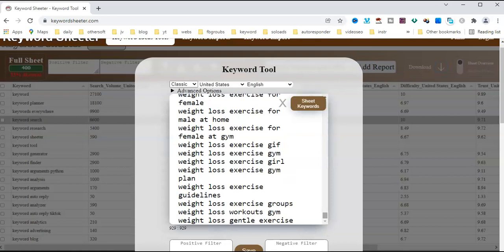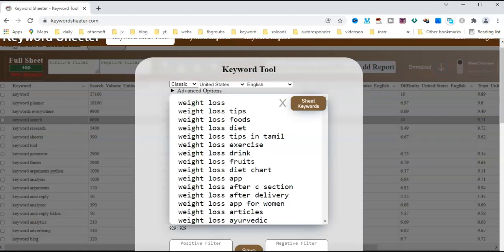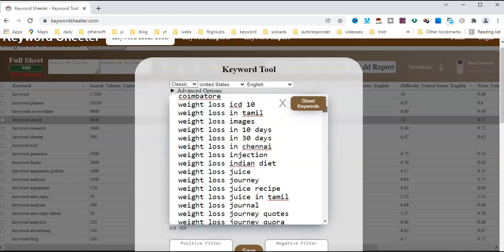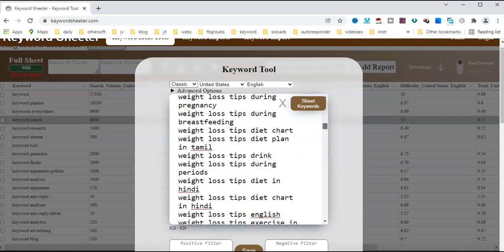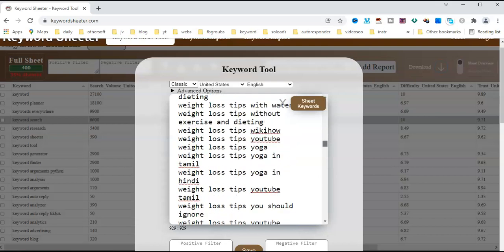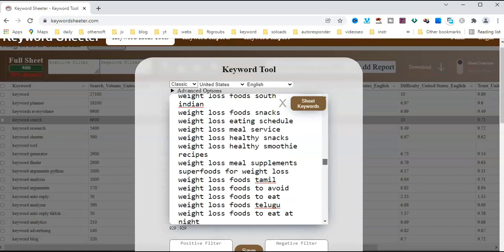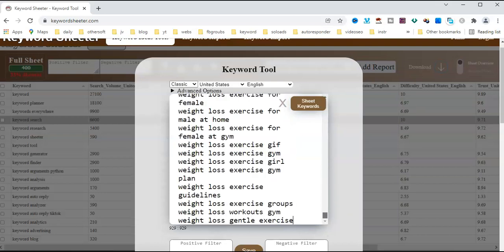Here are weight loss tips, foods, diet, tips in Tamil, exercise, drinking, foods. So you can easily get long tail and short tail keywords, lots of keyword ideas in this keyword tool.